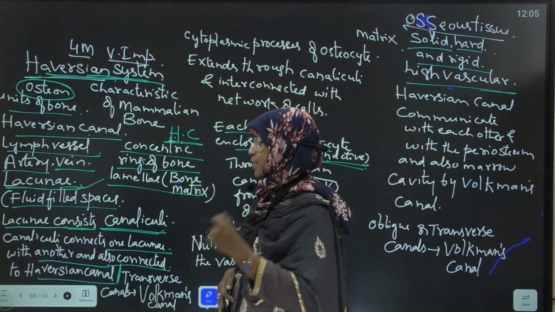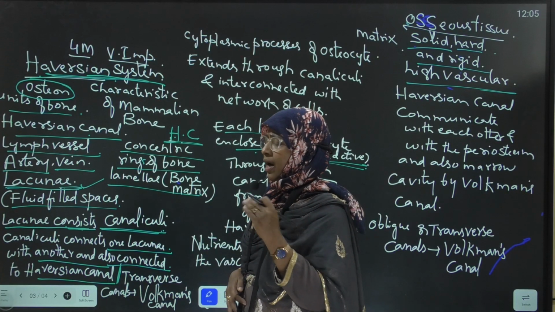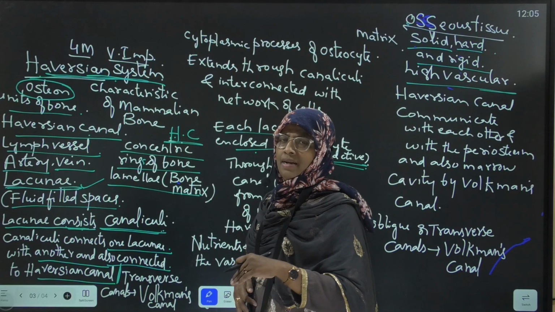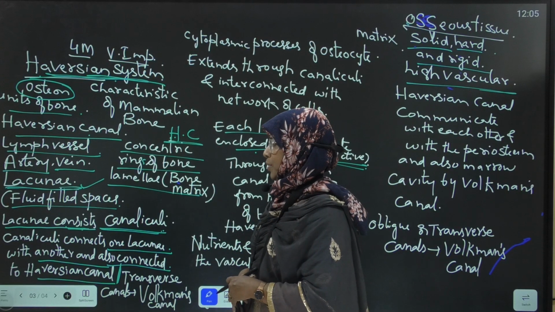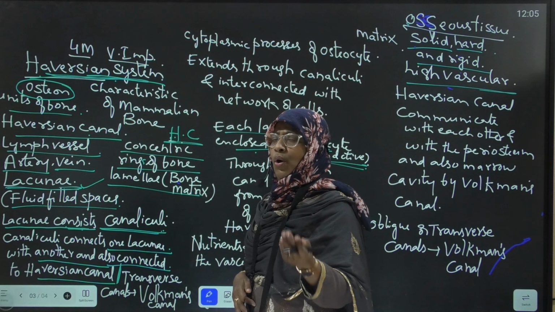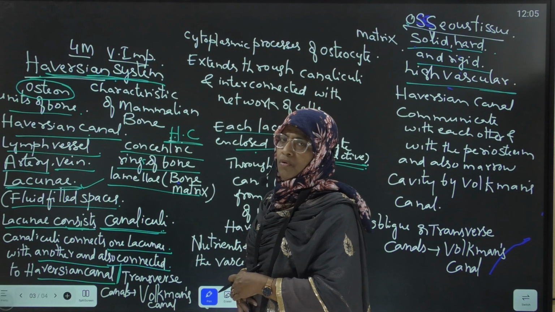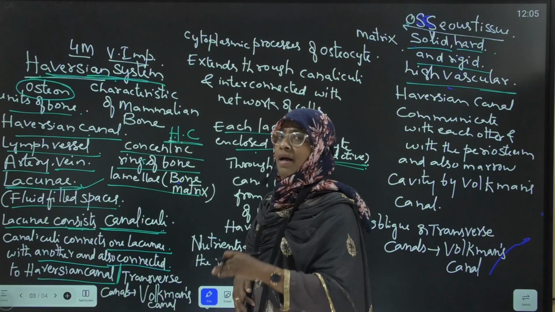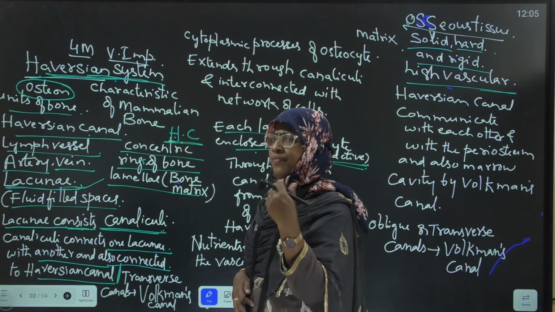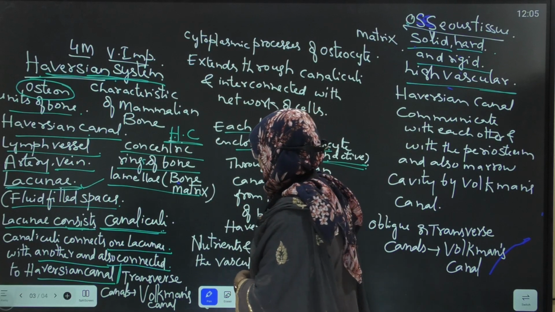What are canaliculi? These canaliculi are nothing but radial canals which arise from the lacunae. What are lacunae? Fluid-filled spaces in the bone matrix or in between the bone lamellae.